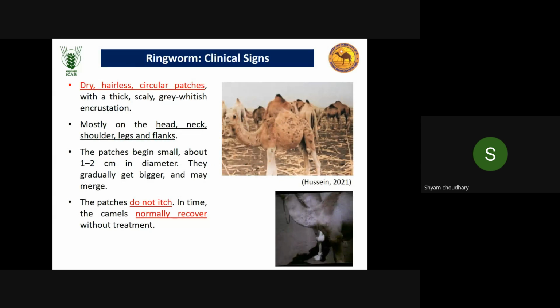Clinical signs are mostly dry, hairless, circular patches on the skin. You can appreciate this in the picture. Head, neck, shoulder, legs, and flanks are mostly affected. These patches do not itch. Itching is not present in this ringworm, compared to mange. In mange, there is very severe itching. Camels normally recover without treatment.